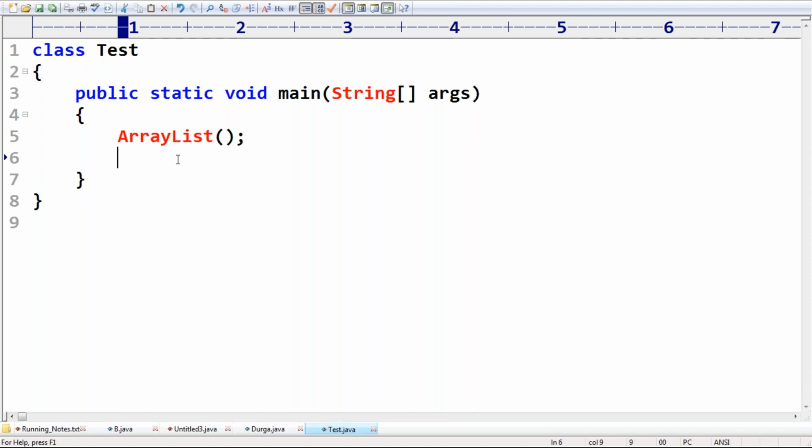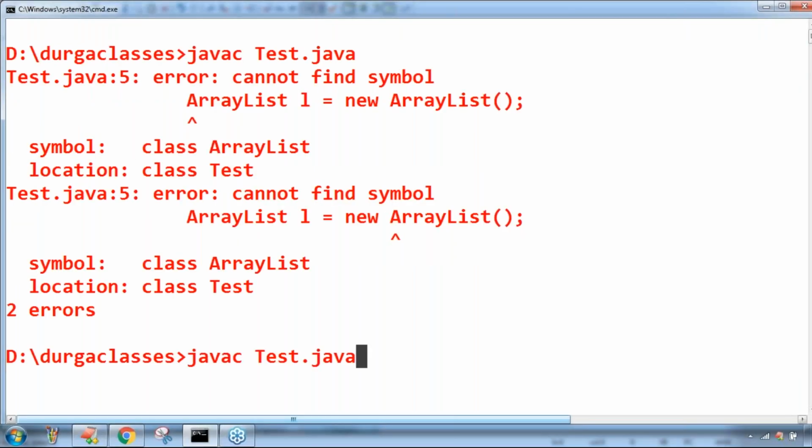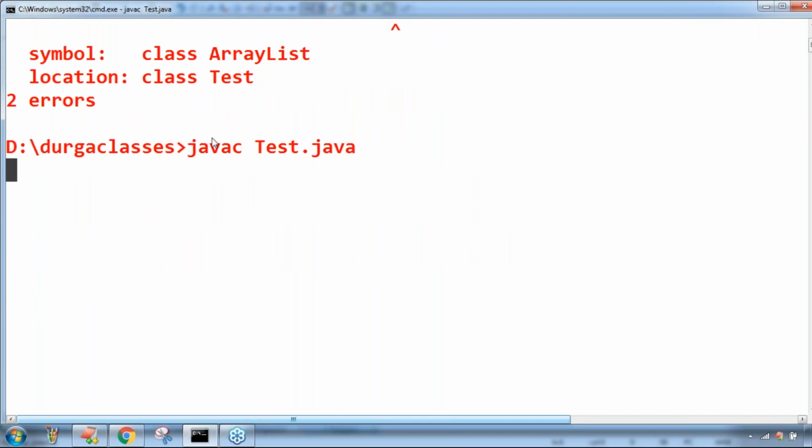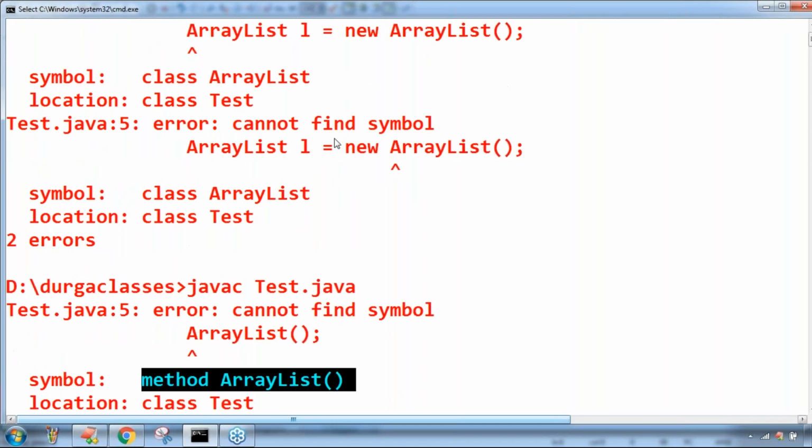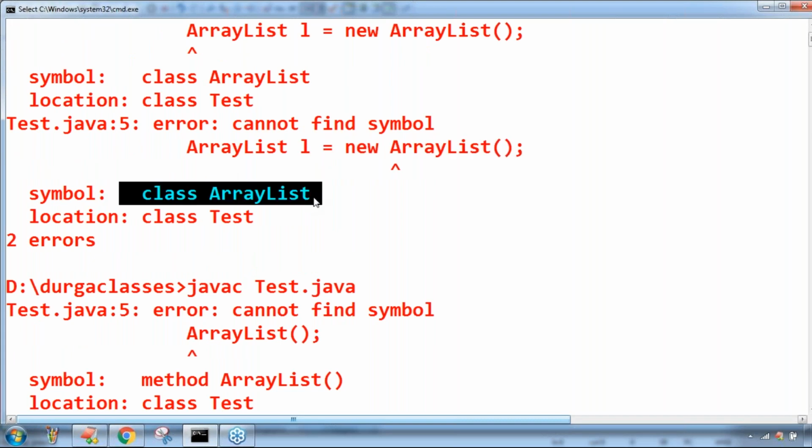Observe carefully. The compile time error is: cannot find symbol, symbol method ArrayList. So you are using it like a method, that's why there is no such method. If you use it like a class, there is no such class.